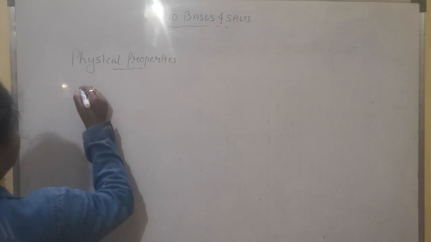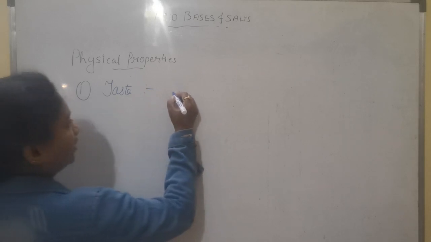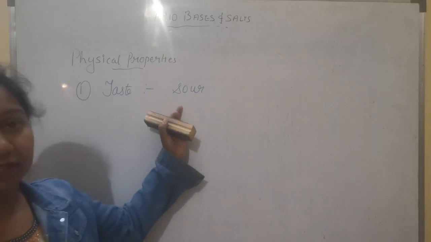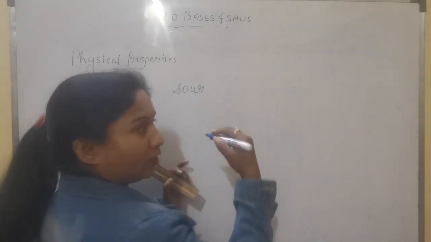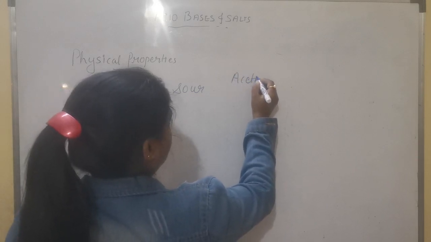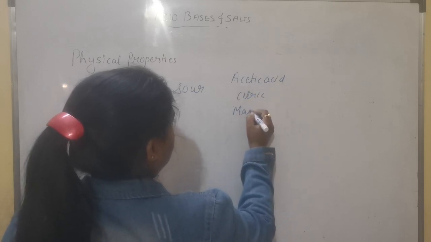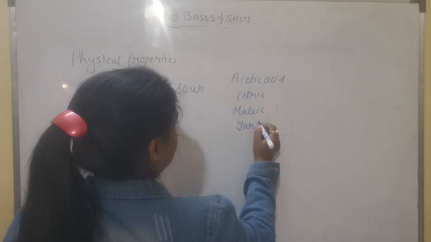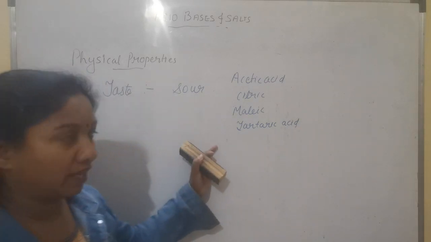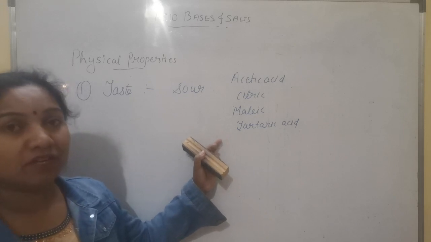The first is the physical properties of acid, and the first point is taste. So acids have generally sour taste. Sour means khatta. Acids, they are sour to taste. Like some of the organic acids that we could taste, like acetic acid, citric acid, malic acid, tartaric acid. So these are some of the acids which we could taste and tell that acids have sour taste.